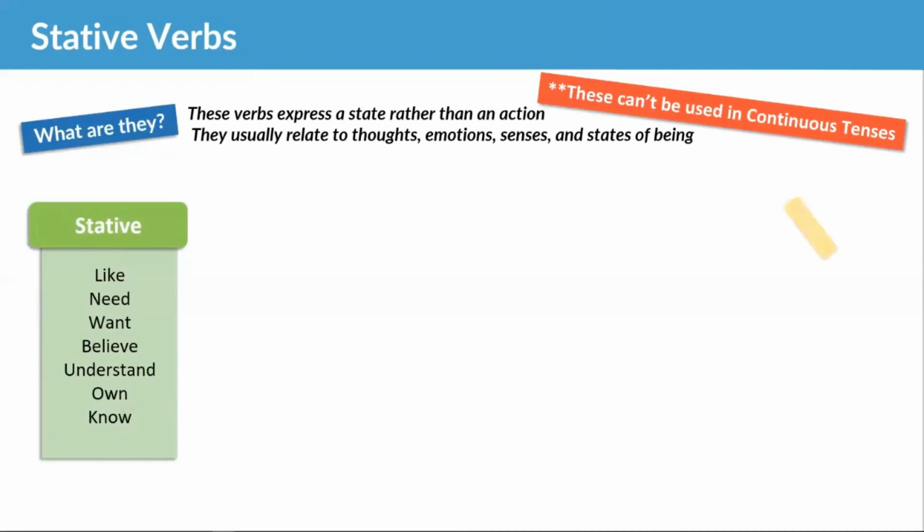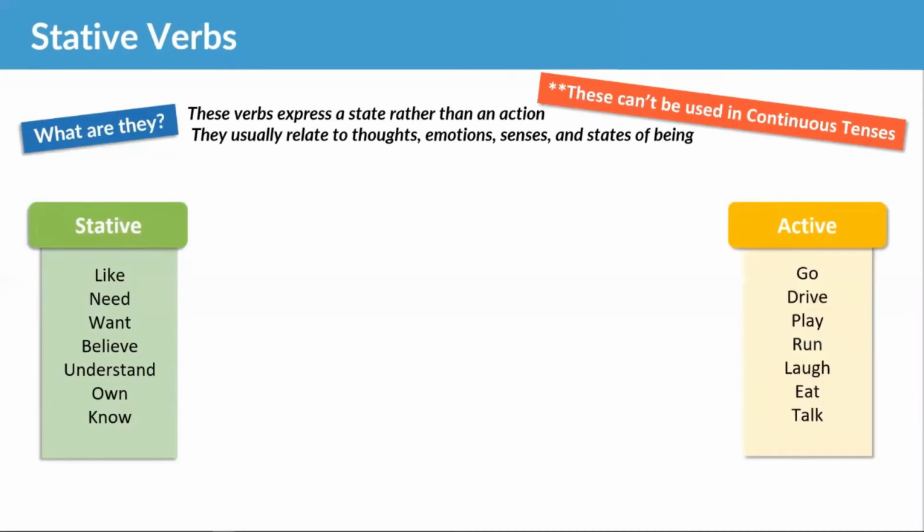Now, just to give some contrast, let's look at some active verbs. Active verbs are very easy. Go, drive, play, run, laugh, eat, talk. They are all active verbs. They are actions, and they can be used in a continuous tense. And I can see Jerome saying, so the McDonald's ad is wrong. And you are completely correct, Jerome. The McDonald's ad, I've never had anyone point that out to me before, is incorrect English.